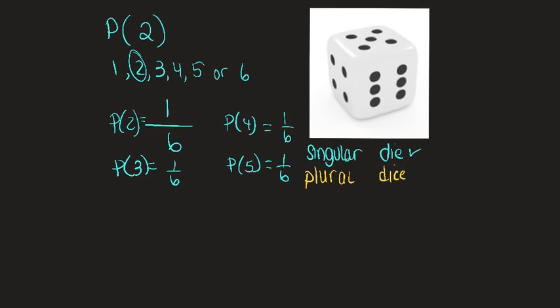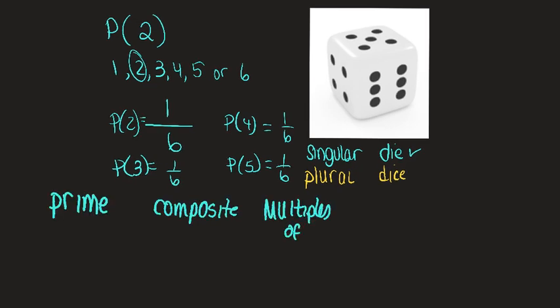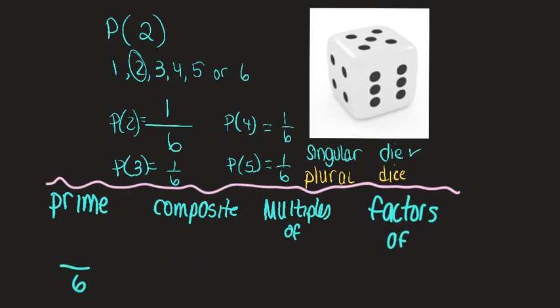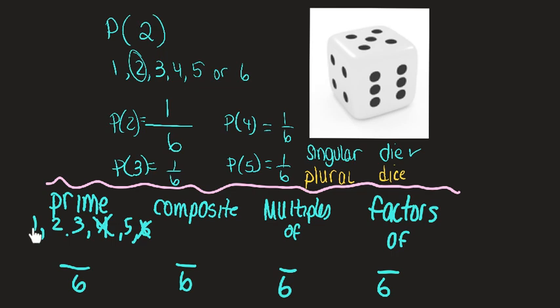Sometimes questions will get fancy and they'll use words like prime or composite, multiples of, or factors of. Well, we know our bottom denominator is going to still be a 6 because there's only 6 options on a die. So there's 6 sides. Prime numbers are numbers that have no factors, nothing goes into them. 1 is prime, 2 is prime, 3 is prime, 4 is not, 5 is prime, 6 is not. Nothing except 1 can go into these guys. So prime numbers would be 4 out of 6.